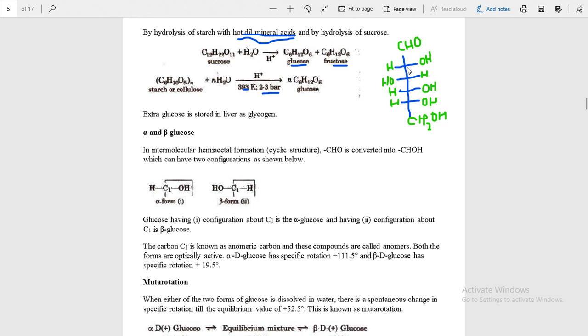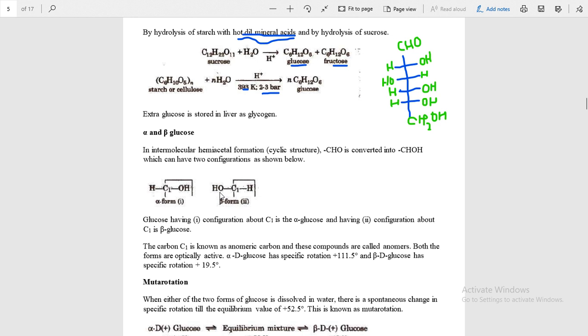From the first carbon, if OH is on this side, then this one is alpha, and OH on this side will be beta. Glucose having this configuration about C1 is alpha, and having the other configuration about C1 is beta glucose.